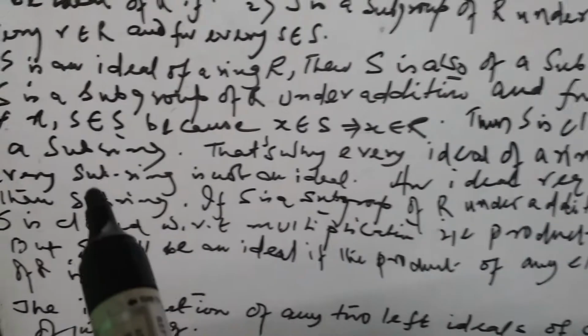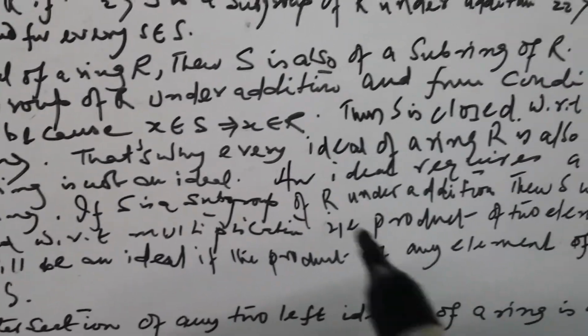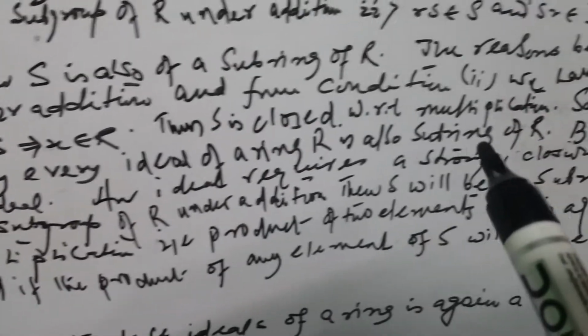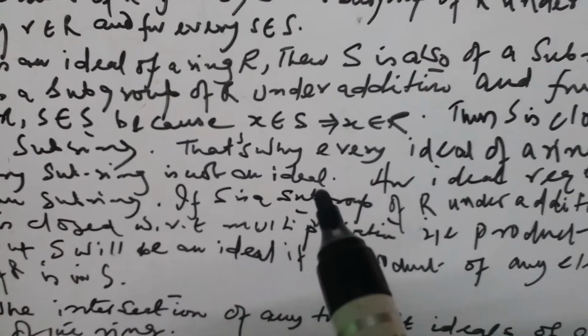So S is a subring. That's why every ideal of a ring is also a subring, but every subring is not an ideal.